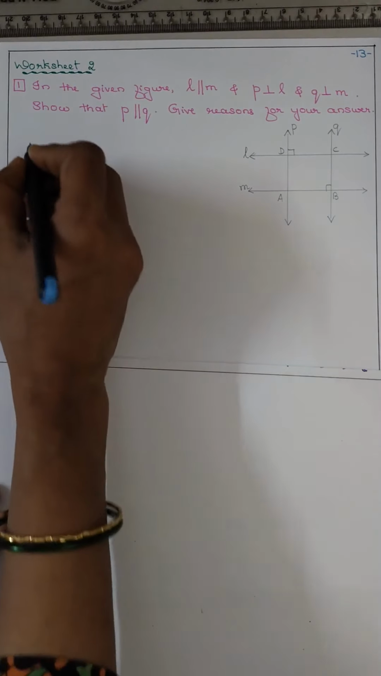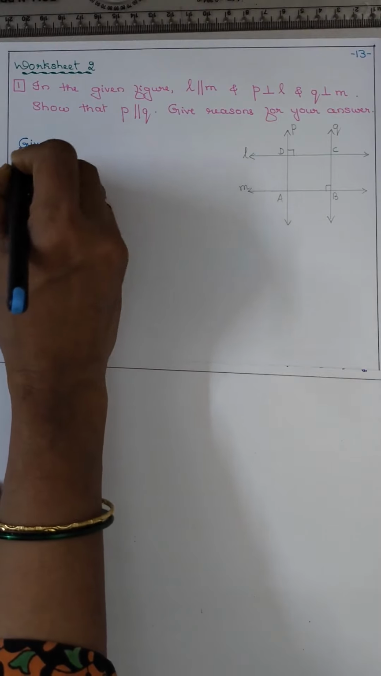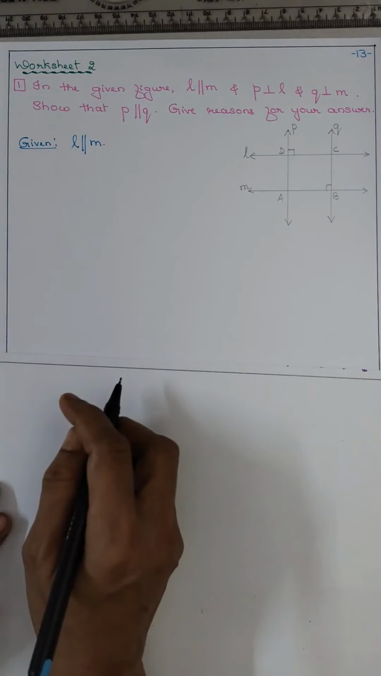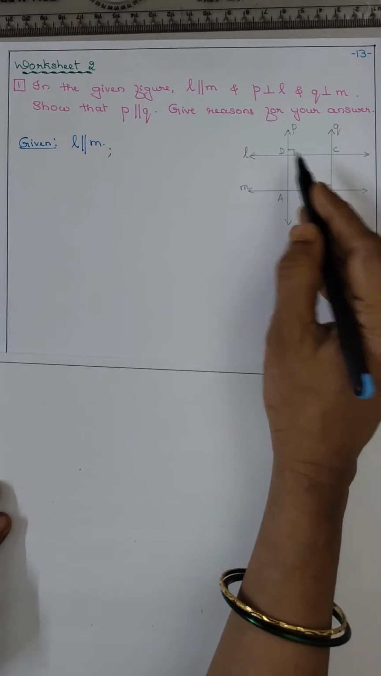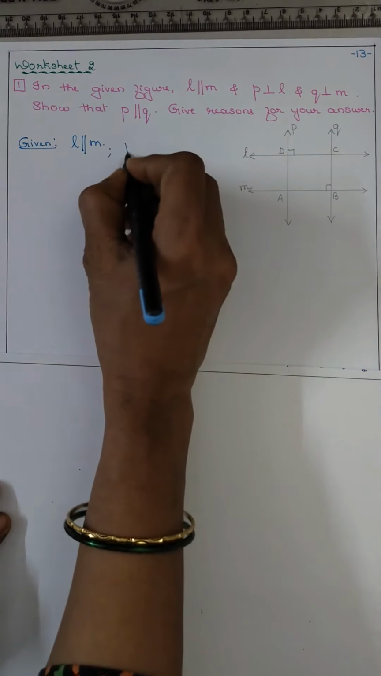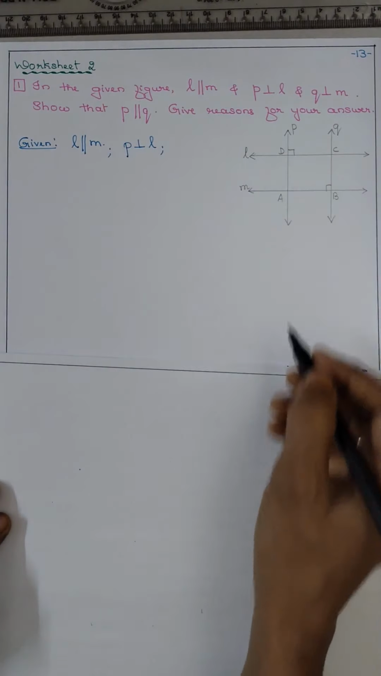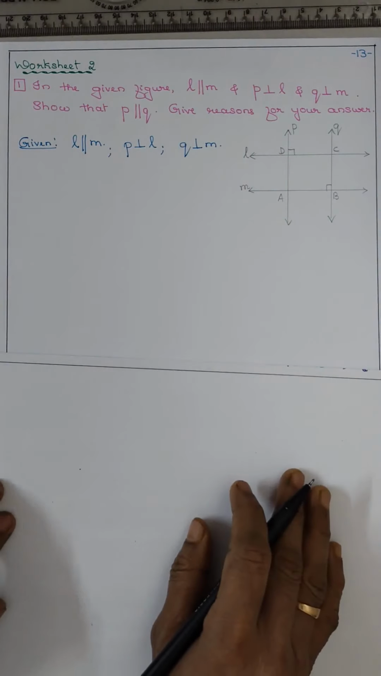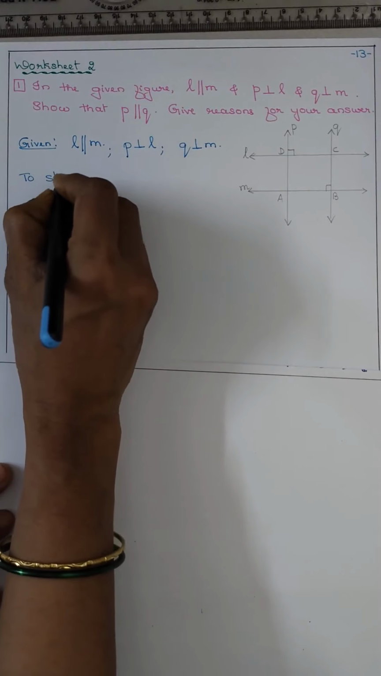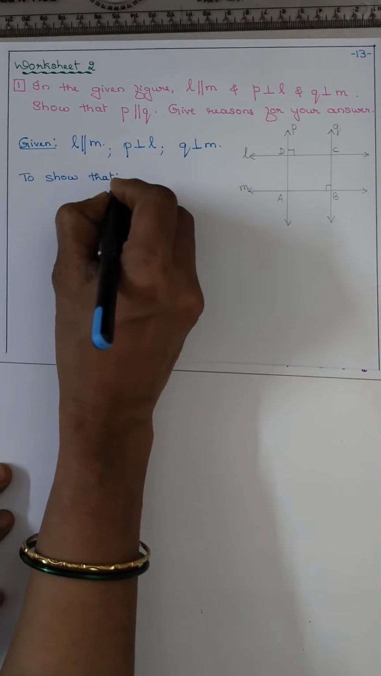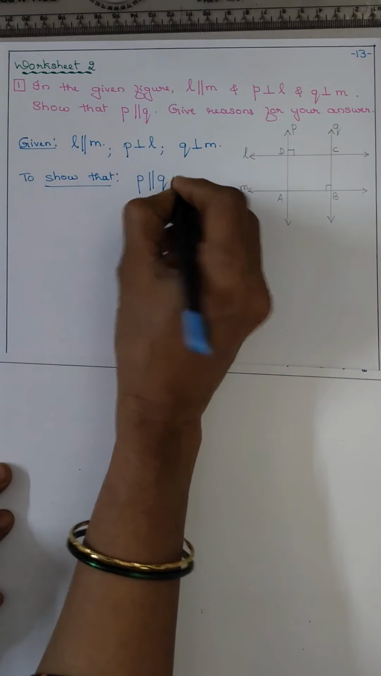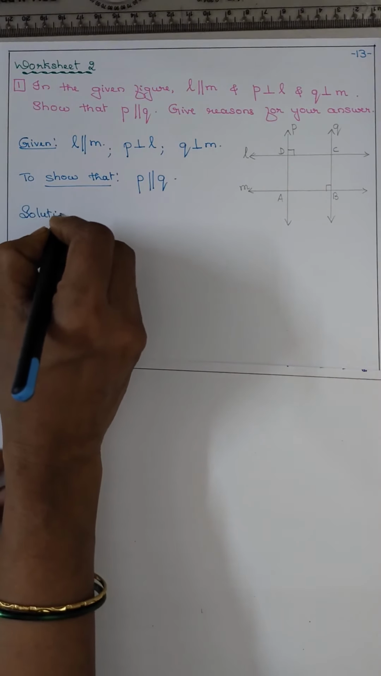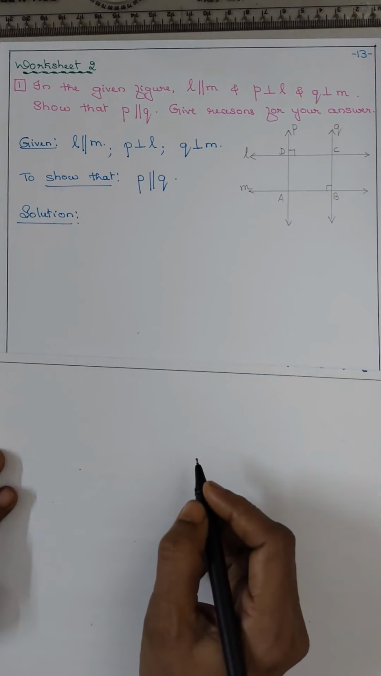Okay. So first we will write given: L is parallel to M. Then P is perpendicular to L. Then Q is perpendicular to M. We have to show that P is parallel to Q. Solution. Same we have to write first.